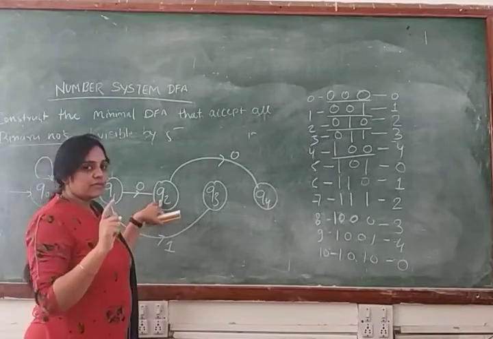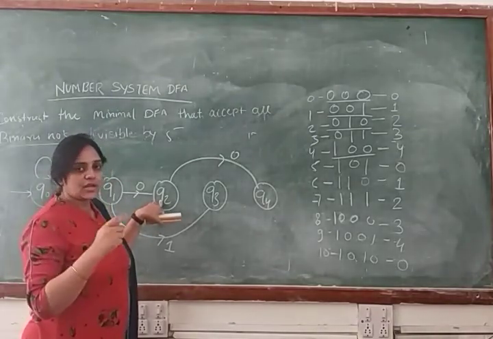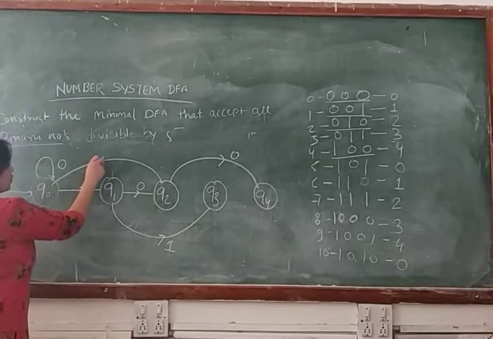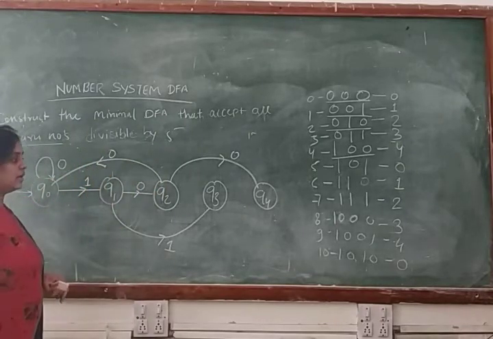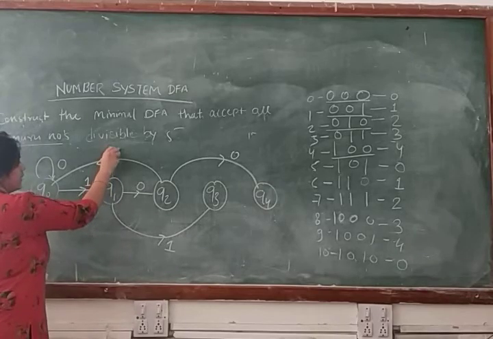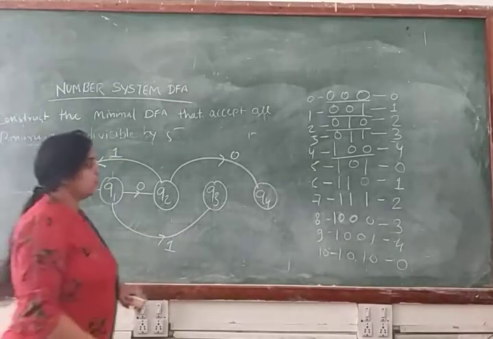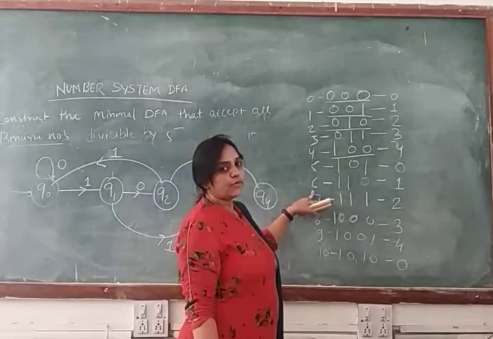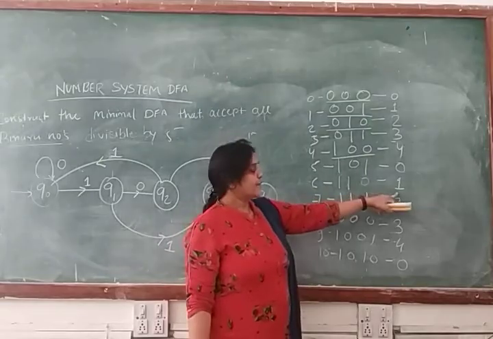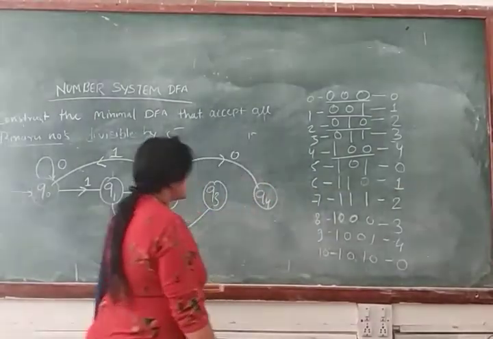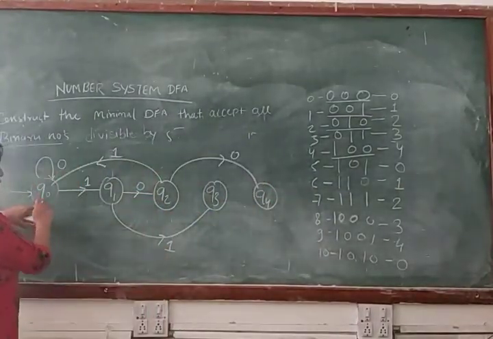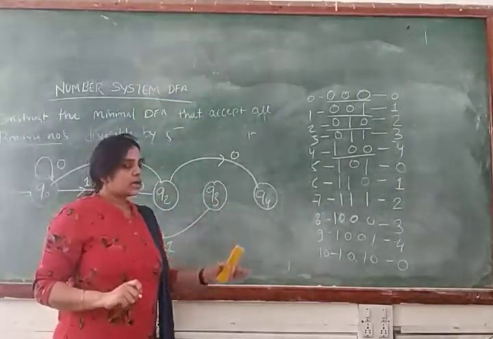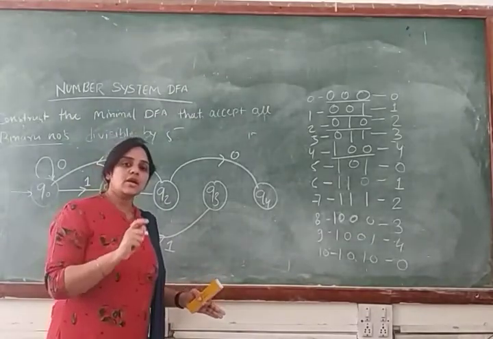If we make a condition for 1, we will reach the state Q0. So here we will make a condition from Q2 to Q0 for the input symbol 1. Clear? Now check another string, 1 1 0, that is 6. If you divide 6 by 5, you will get remainder 1. So check these conditions, because every time we start from the initial state. Whenever we make a transition for any string, you start from the state Q0.